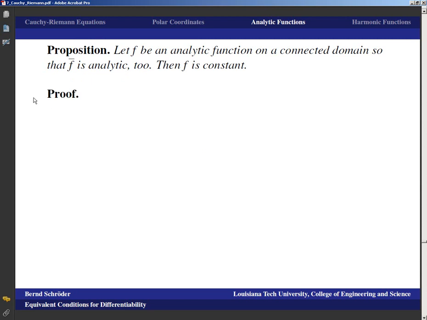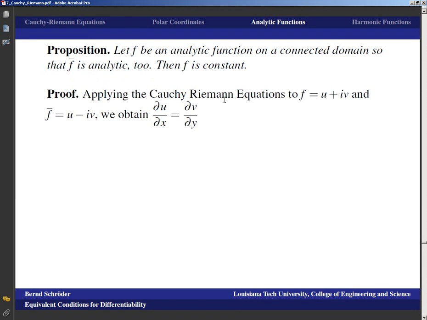And the proof comes from the Cauchy-Riemann equations, because if we apply the Cauchy-Riemann equations to, on one hand, the function, as well as its conjugate, on the other hand, we get du/dx equals dv/dy from what happens to the function f. We get du/dy equals negative dv/dx, still from f.